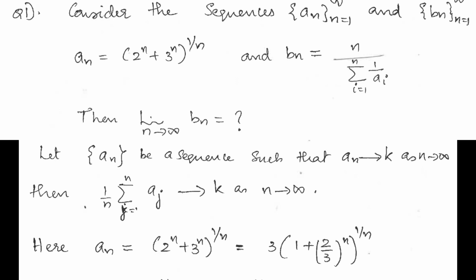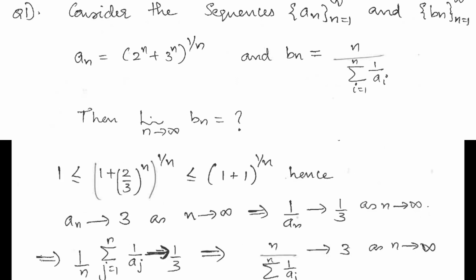So here a_n is equal to (2^n + 3^n) all raised to 1/n. You can take 3 outside and, using the sandwich theorem, you can see that 1 is less than or equal to (1 + (2/3)^n)^(1/n), which is less than or equal to (1 + 1)^(1/n). So applying the sandwich theorem, you can see that the sequence a_n will converge to 3 as n tends to infinity.